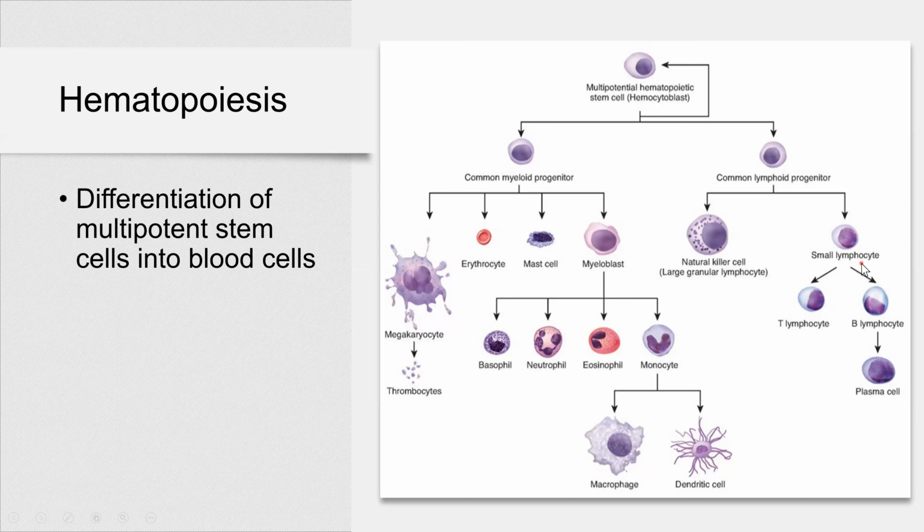Now, small lymphocyte, and this lymphocyte further will mature into T lymphocytes and B lymphocytes, and those are important in your immunity, right? They're all important in your immunity.